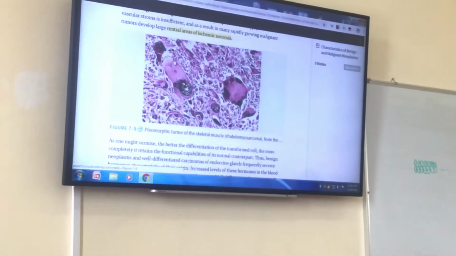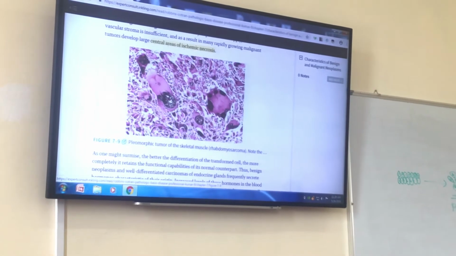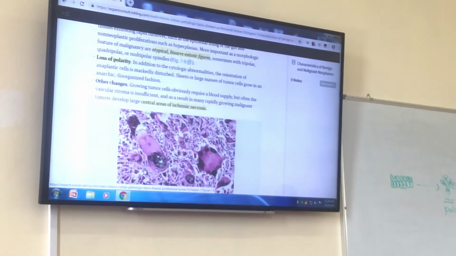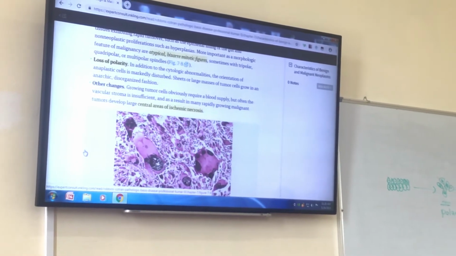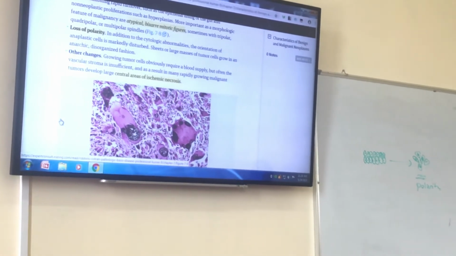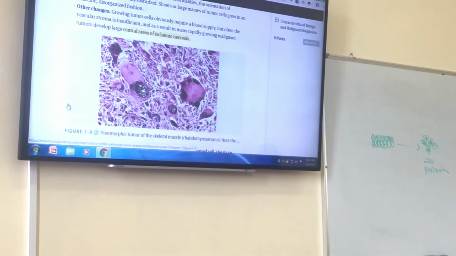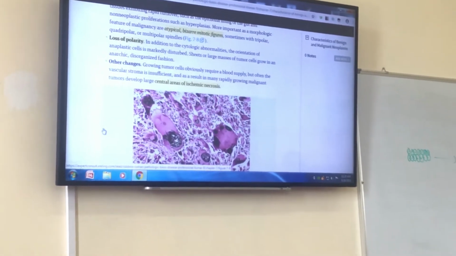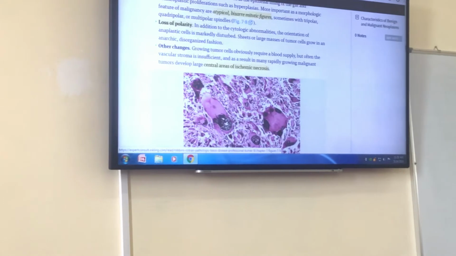They are giant cells. This is a rhabdomyosarcoma. I said that. What is the cell of origin in rhabdomyosarcoma? Smooth muscle? Not smooth, skeletal muscle. So this is a skeletal muscle malignancy, rhabdomyosarcoma, and we see giant cells here.